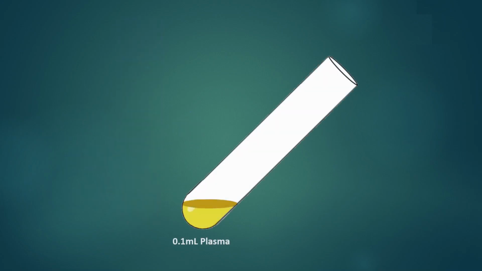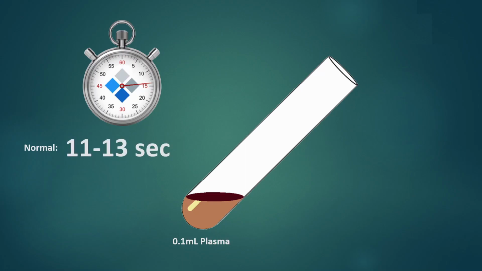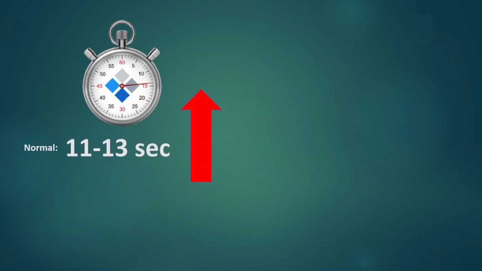Once done, we have now separated the plasma from the red blood cells, which is about 55% of the total component. Leukocytes and platelets less than 1%. And erythrocytes, which is 45%. 0.1 milliliters of plasma is then separated in a tube. The final test is done upon mixing it with 0.1 milliliters tissue thromboplastin plus calcium chloride. A timer is then set and records how many seconds it took to form a gel-like coagulation. Normal value should be between 11 to 13 seconds. Higher than that may indicate effects of warfarin if the patient is taking the medication.